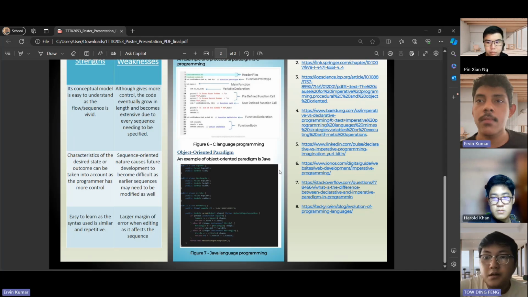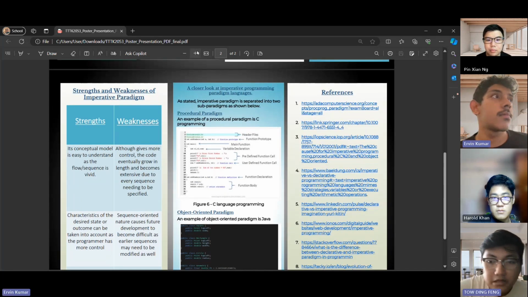So now Ping Xian will explain about the C code. So now I'll pass to Ping Xian.